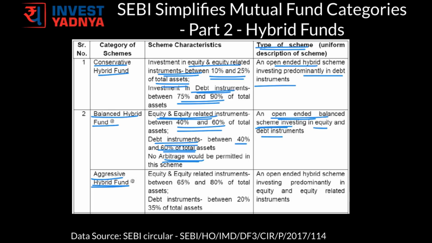If the fund house goes for aggressive hybrid fund, these funds need to have 65 to 80% of their total assets into equity and equity related instruments and 20 to 35% of their total assets into debt instruments. In the type of schemes, these funds would have to specify that these are open-ended hybrid schemes investing predominantly into equity and equity related instruments.